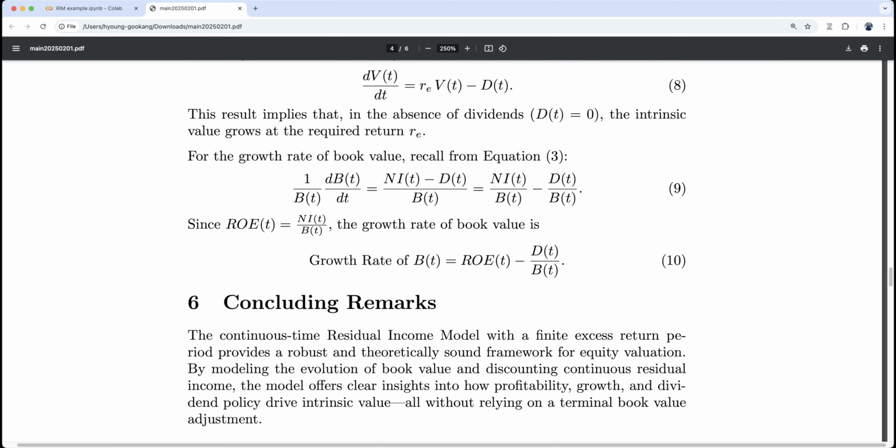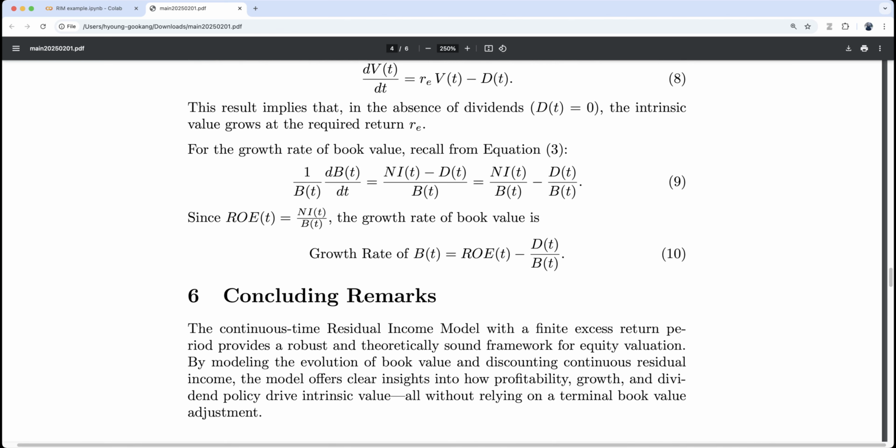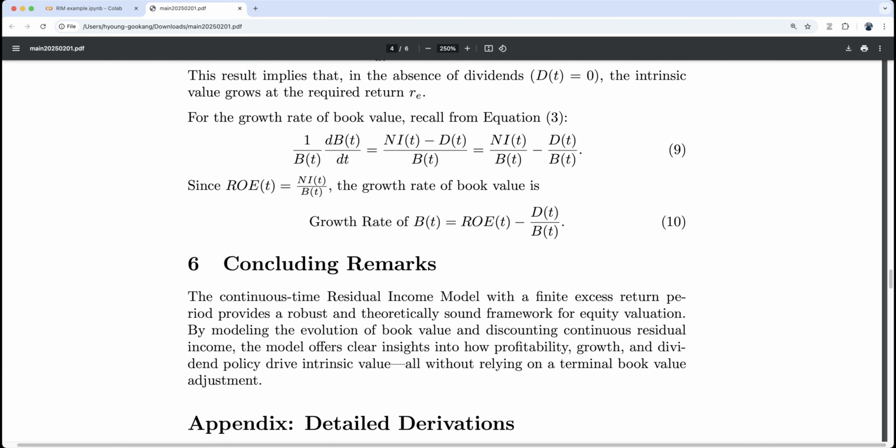Concluding remarks. The continuous time residual income model with a finite excess return period provides a robust and theoretically sound framework for equity valuation. By modeling the evolution of book value and discounting continuous residual income, the model offers clear insight into how profitability, growth, and dividend policy drive intrinsic value, all without relying on terminal value adjustment.